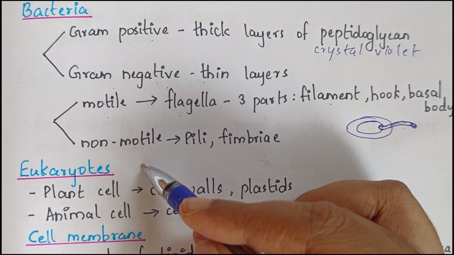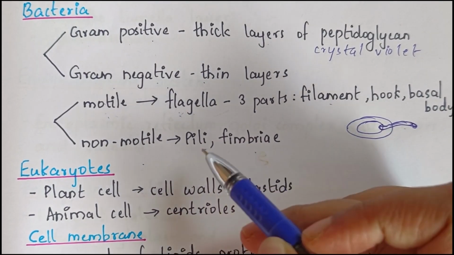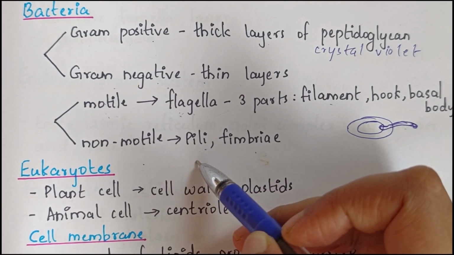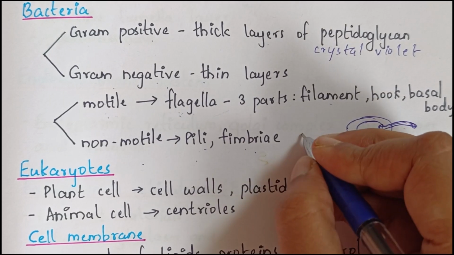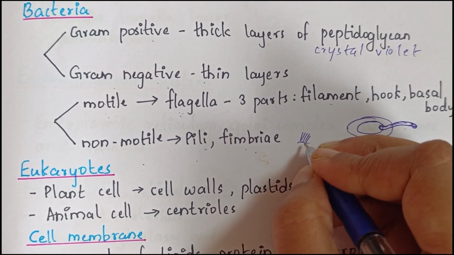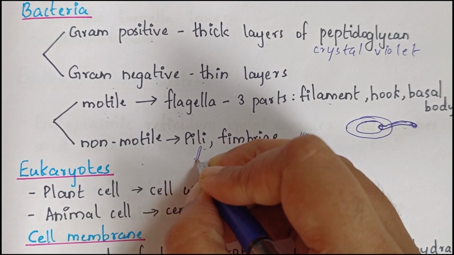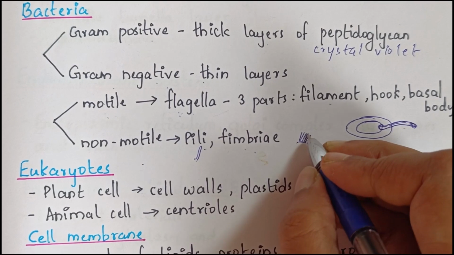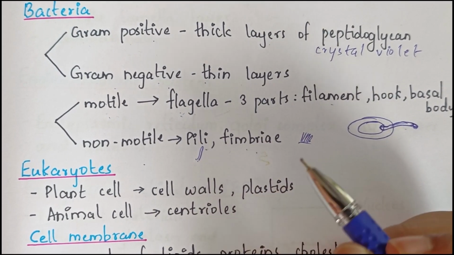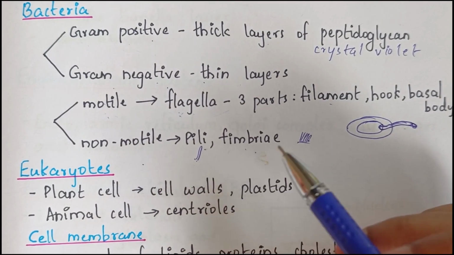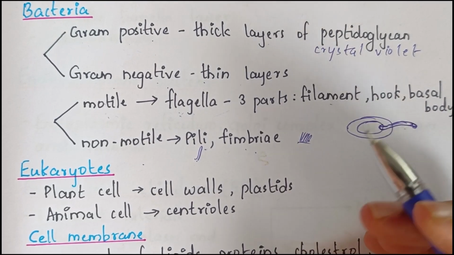Non-motile bacteria have structures called pili and fimbriae. Pili is an elongated tubular structure made of special protein, while fimbriae are small bristle-like fibers. These are the bristle-like fibers sprouting out of the cell, while pili is a long tubular structure from the cells. Both of these structures help non-motile bacteria to attach to host tissues or rocky surfaces. So that is the classification of motile and non-motile bacteria.